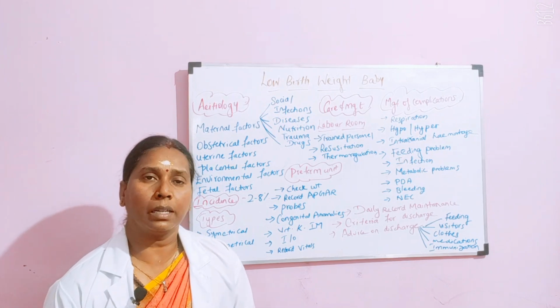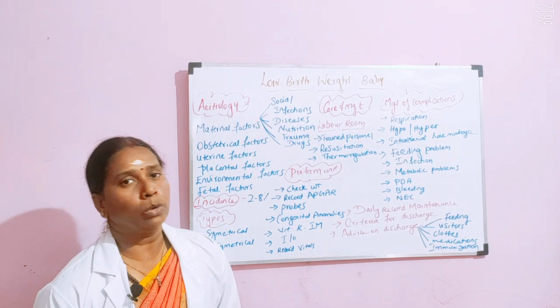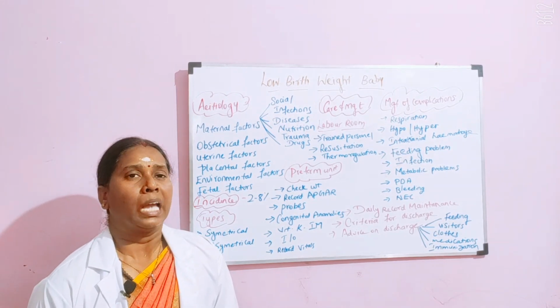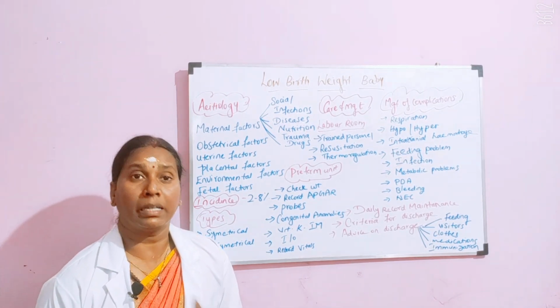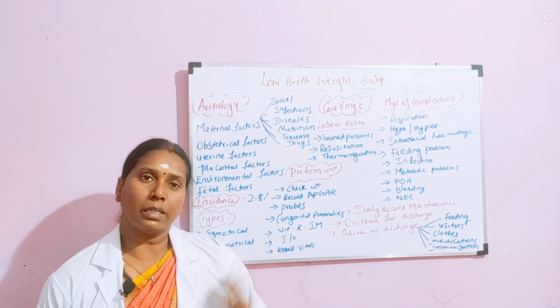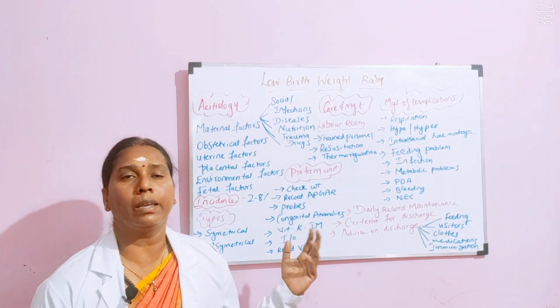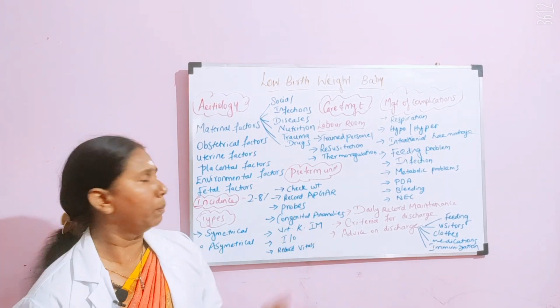Placental infarcts you will rule out only after the delivery, when you do a placental examination. And sometimes when there is a multiple pregnancy, a single placenta has to distribute the nutrition, so any problem with your placenta.